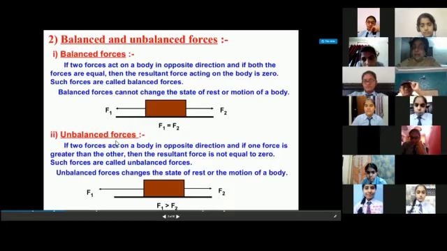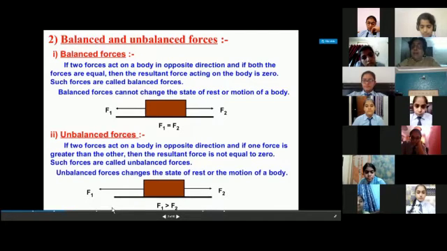But in the second case, see on the box, F1 is more than F2. So in this case, the resultant force is not 0. In the tug of war, if team A applies more force than team B, who will be the winner in that case?